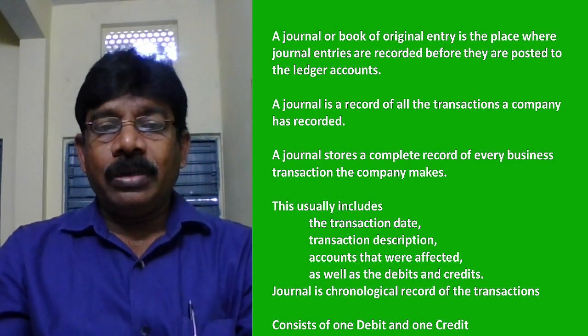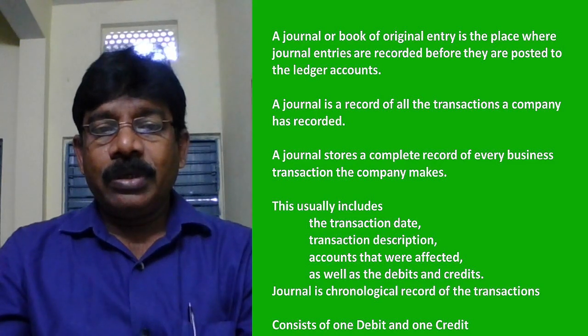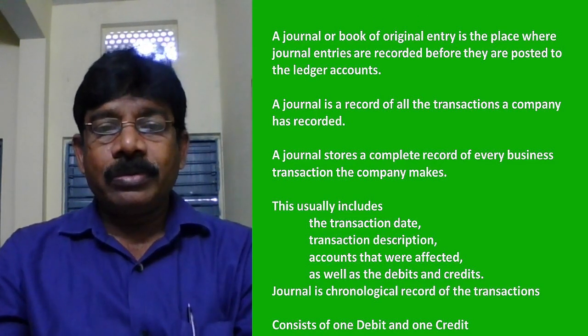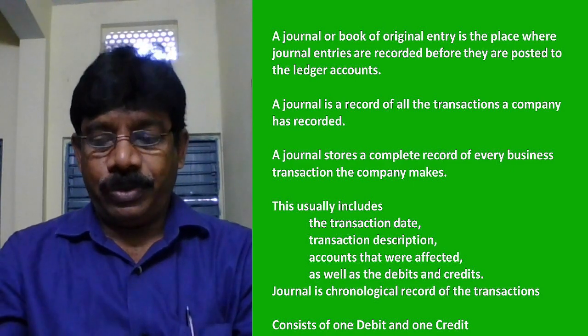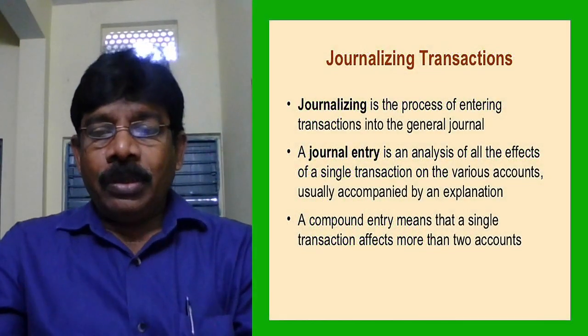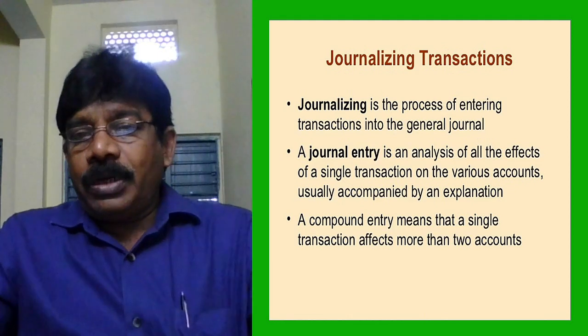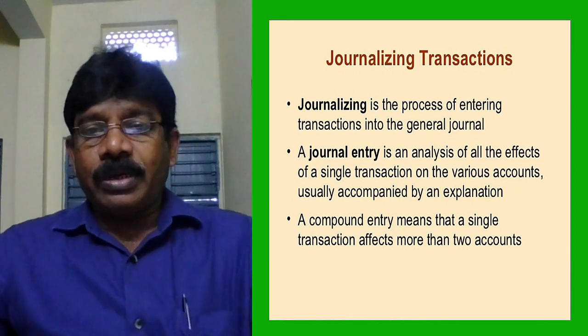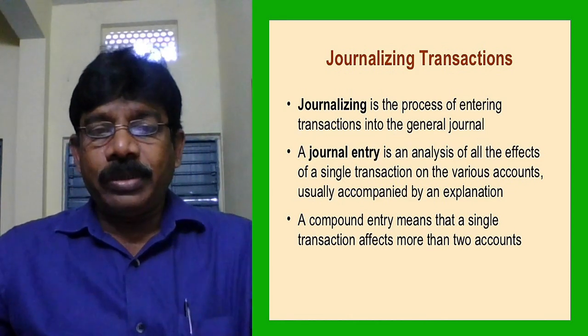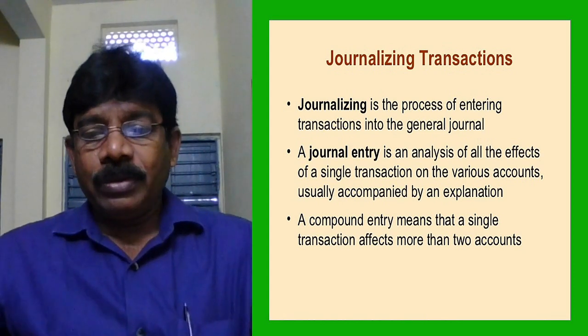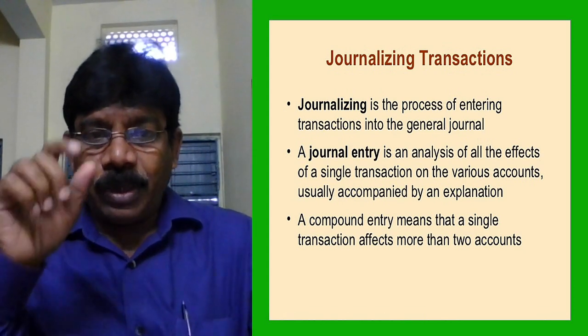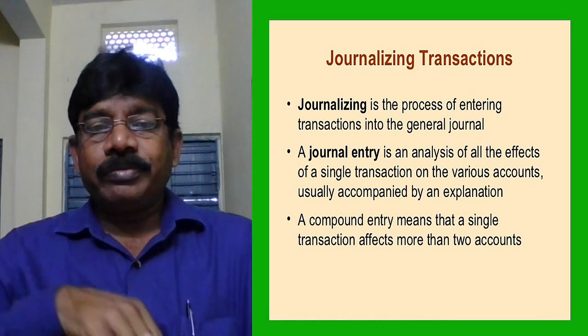Okay, journal is having a date, description, account, amounts. That format I will show. Journalizing is the process of entering transactions into journal entries. Journalizing in the sense of activity, what activity are we doing? We are writing journal entries.